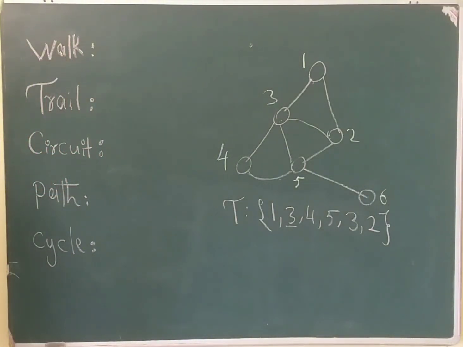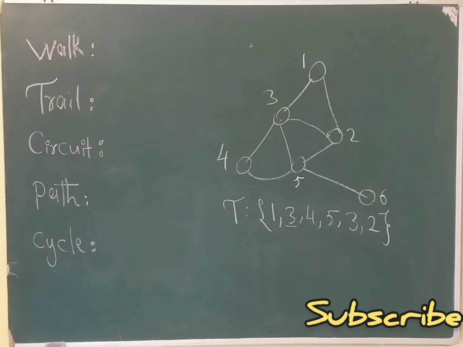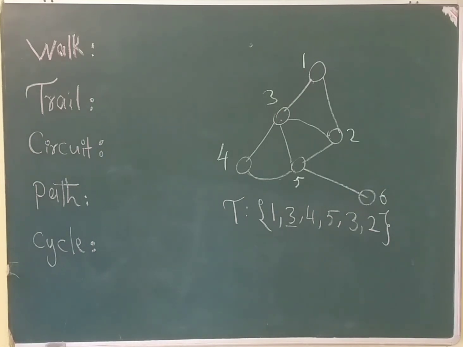Okay, and circuit. What is a circuit in a graph? Traveling a graph such that no edge is repeated, but vertices can be repeated, and it is closed. Also, we can say a closed trail in a graph is a circuit.